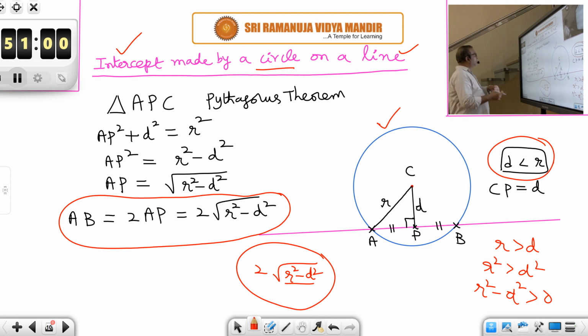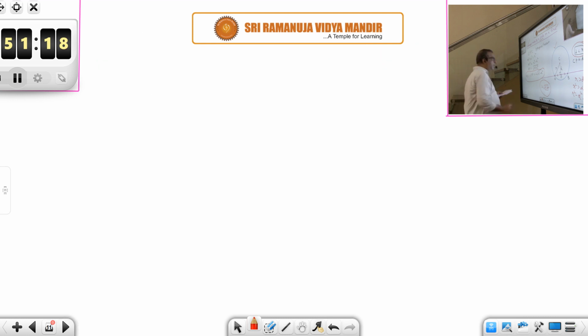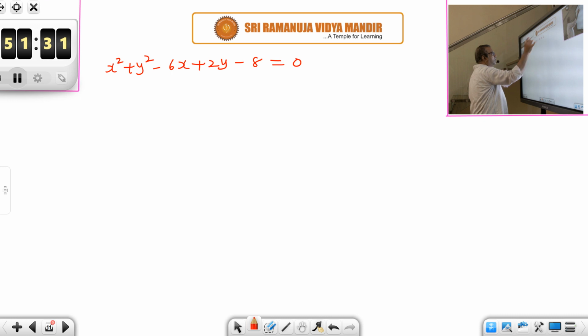Okay. If time permits, we can do an example: find the intercept made by the circle. Let us do an example. X square plus y square minus 6x plus 2y minus 8 equal to 0.